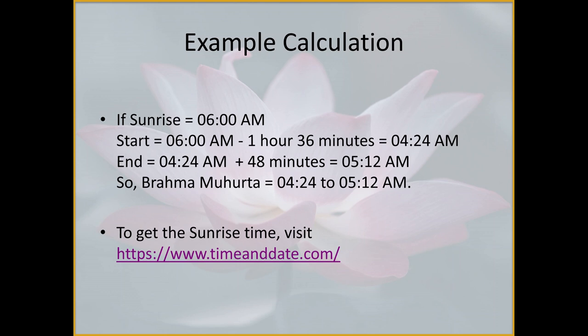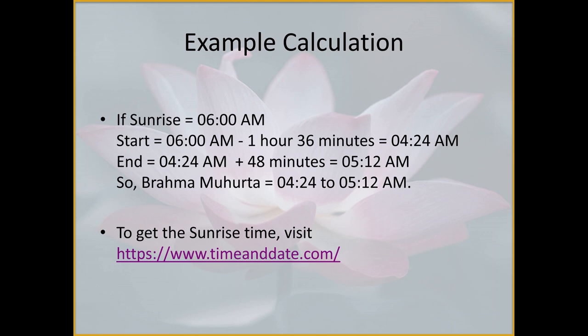Let me show you an example. Let's say sunrise is 6 a.m. Now the Brahma Muhurta starts at 6 a.m. minus 1 hour 36 minutes, equal to 4:24 a.m., and it ends at 4:24 a.m. plus 48 minutes, equal to 5:12 a.m. So Brahma Muhurta is 4:24 a.m. to 5:12 a.m., total 48 minutes.